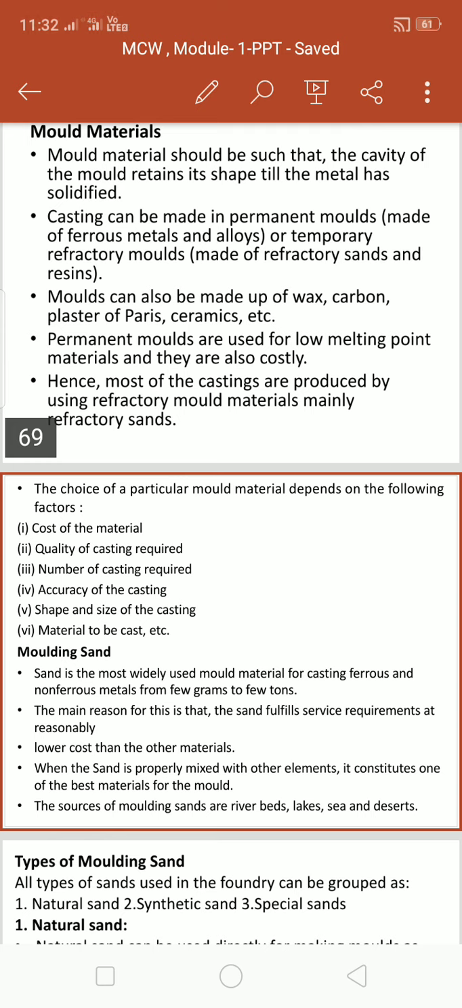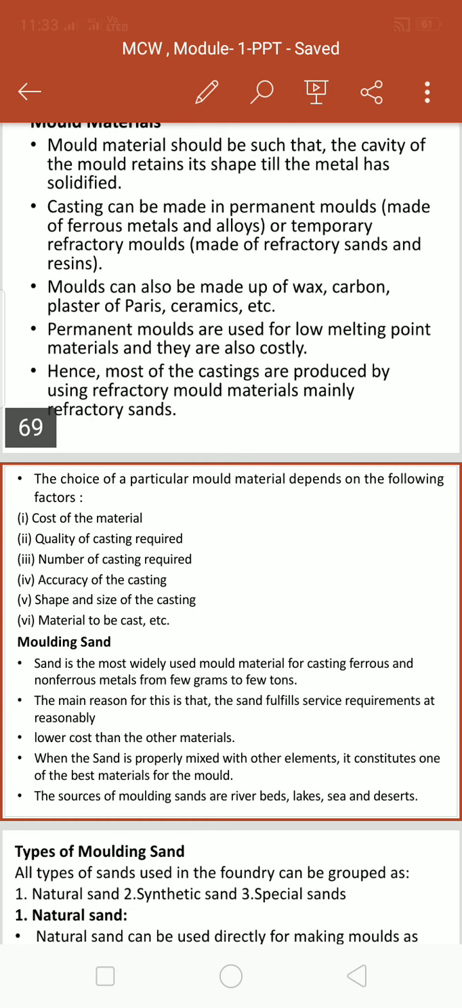So these low melting alloys, as and when poured, are drawn into the complex areas and suddenly cool and solidify. If you use a sand mold, sand is highly porous, so the temperature gradients will escape before reaching the farthest end of the mold. That is the reason permanent molds are used for non-ferrous metals and alloys for producing quality castings. Hence most castings are produced using refractory mold materials, mainly refractory sands.